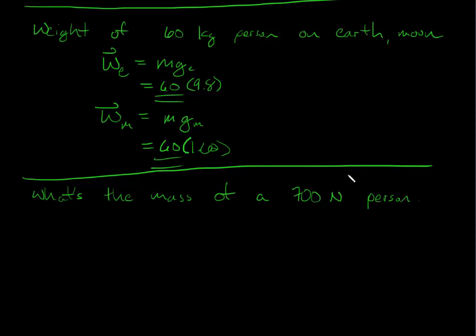The way this is written should give you a hint. This is newtons, so that's a force. So we know we're talking about weight here, and weight is equal to mass times g. If I want to know the mass, I would just divide. So mass would be the weight divided by g. We assume this is on Earth, so it would be 700 divided by 9.8. That would be the mass, a little bit less than 70 kilograms.